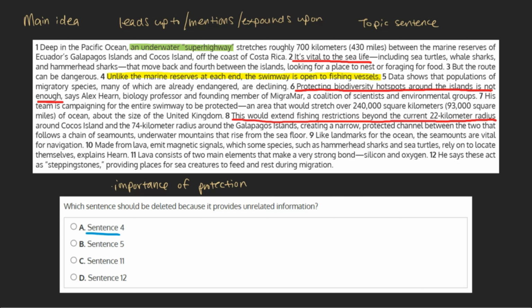Unlike the marine reserves at each end, the swimway is open to fishing vessels. This sentence has to do with our main idea, as it explains what the swimway is and how it differs from the marine reserves. This choice can be marked as incorrect.